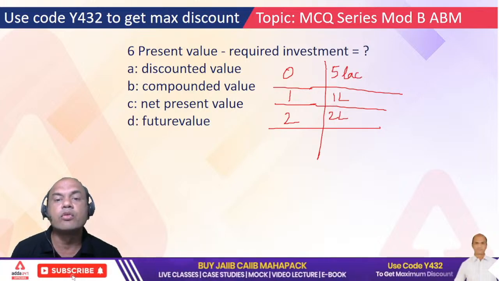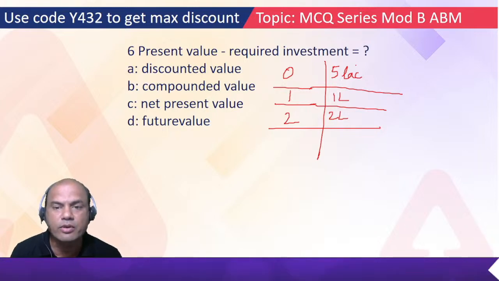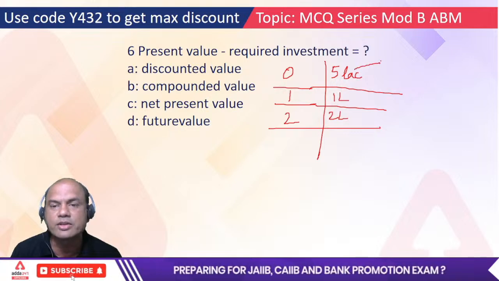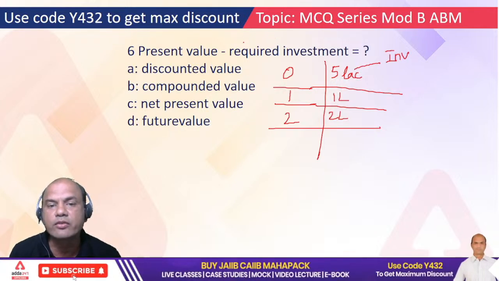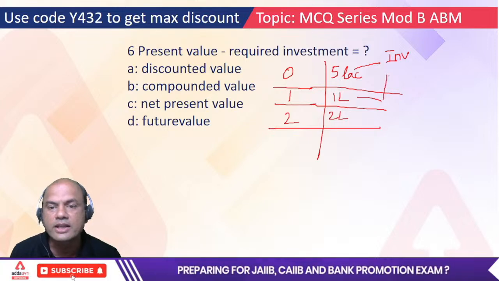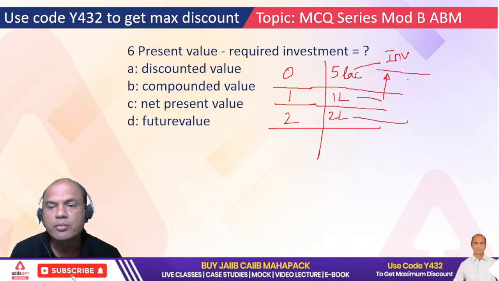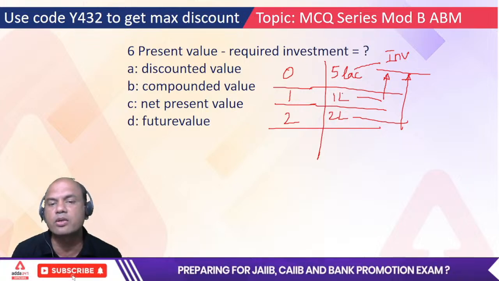Okay, so what do you mean by this? Present value minus required investment. It means what? See, this 5 lakh is the investment because it's going right now. This required investment is 5 lakh. What is this present value? This present value is this 1 lakh brought for today, at 0. Okay, this level. 2 lakh brought for today, at 0. Okay, so what do I do? I use the discounting factor over here.